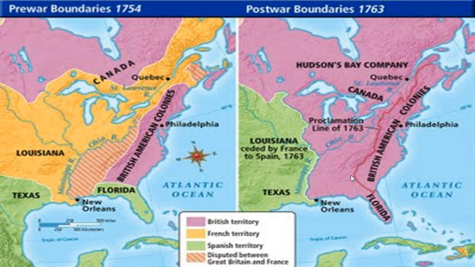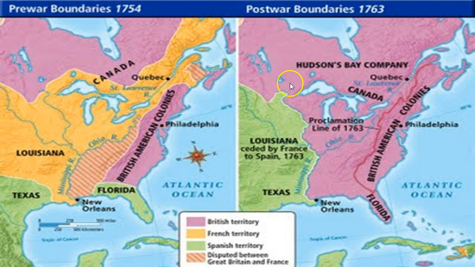If we look at this, France lost claims to North America. France pretty much got kicked out of North America for a while after this. Britain got the whole of Canada, or at least a huge chunk of it.